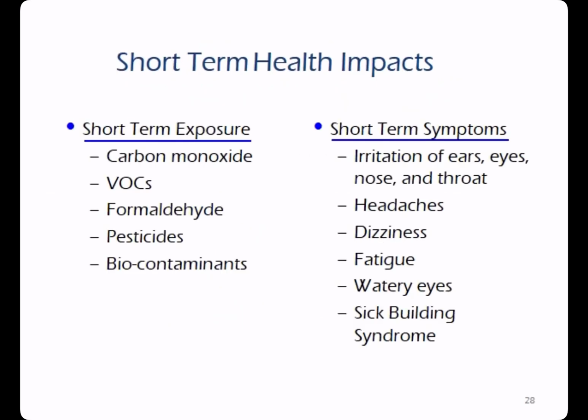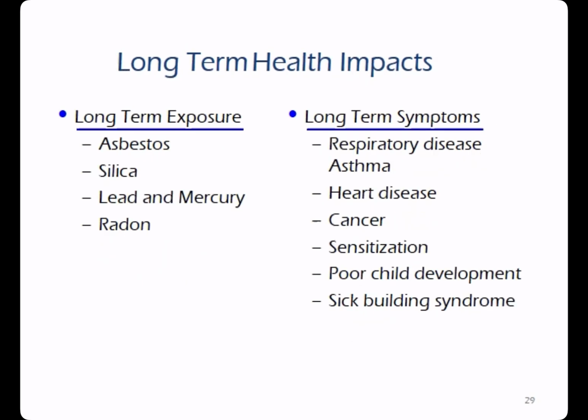Now these are short-term exposure materials such as carbon monoxide, volatile organic compounds, formaldehyde, pesticides, and biocontaminants. And the short-term symptoms include irritation of the eyes, ears, nose, and throat, headaches, dizziness, fatigue, watery eyes, and sick building syndrome. Now, the long-term exposure materials are asbestos, silica, lead and mercury, and radon. And the long-term symptoms include respiratory disease, asthma, heart disease, cancer, and poor development, and sick building syndrome.